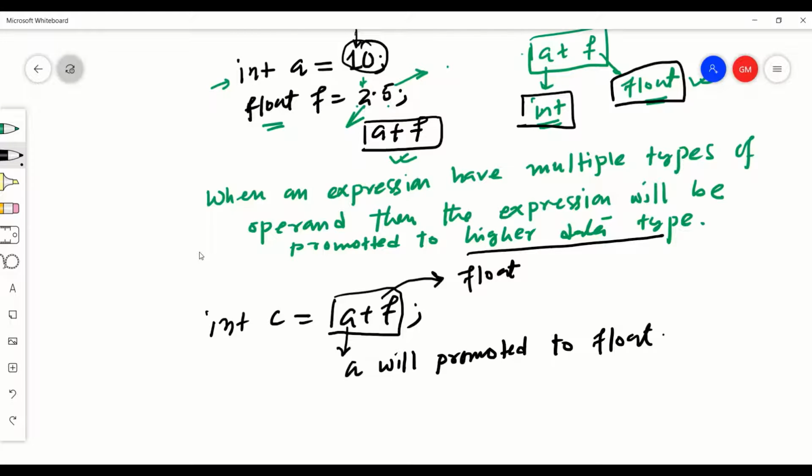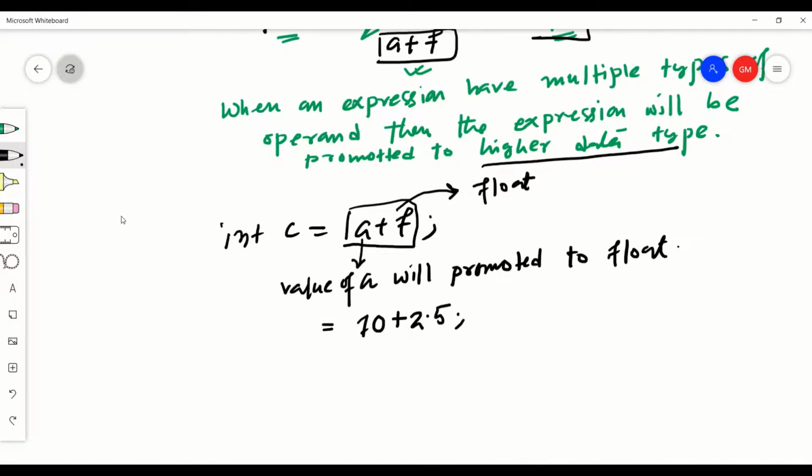Another point, when you say a, it is not a itself, it is the value of a. So better to write, the value of a will be promoted to float. So what is the value of a? The value of a is 10. I am adding it with 2.5. So before solving this expression, the compiler will convert this 10 to float and then it will perform the addition. So what is the result here? The result is 12.5.